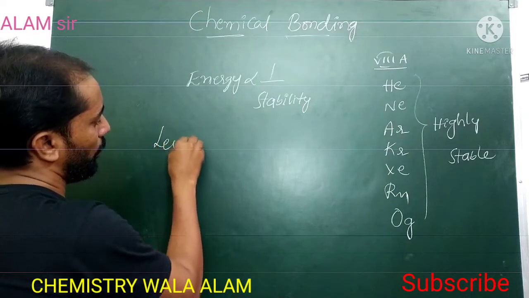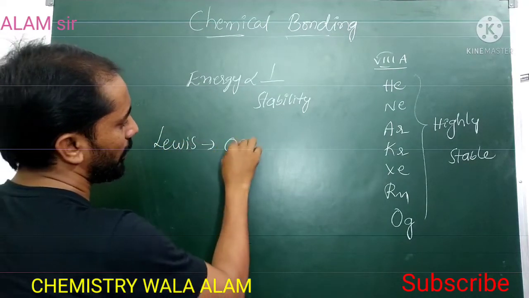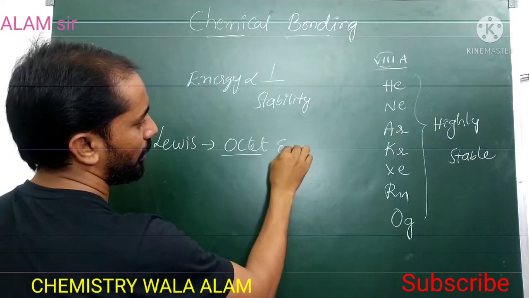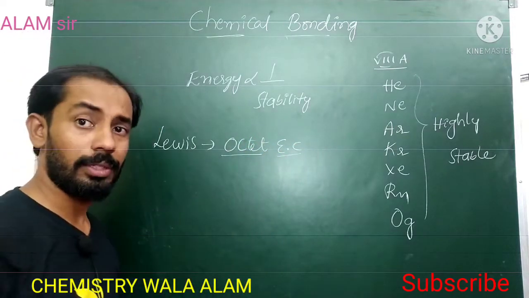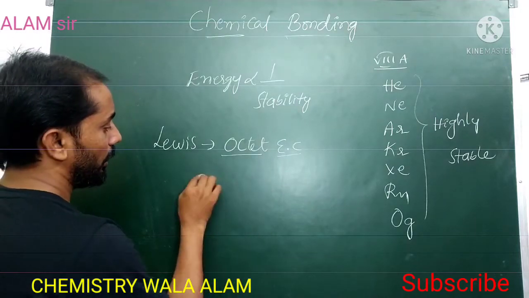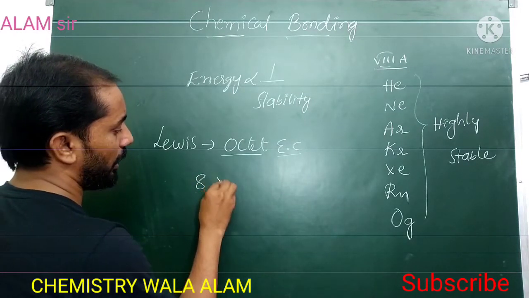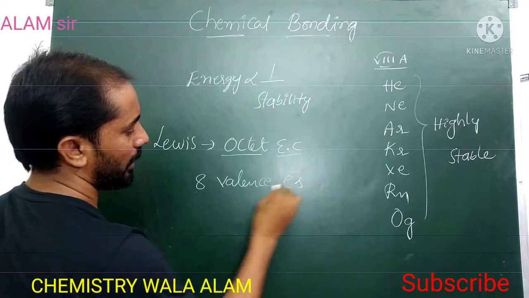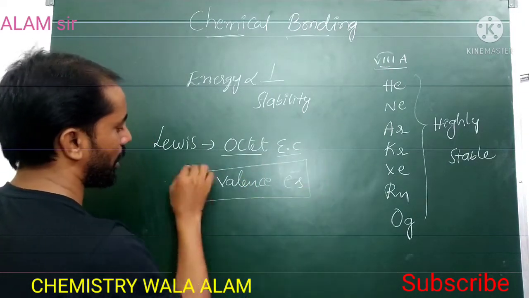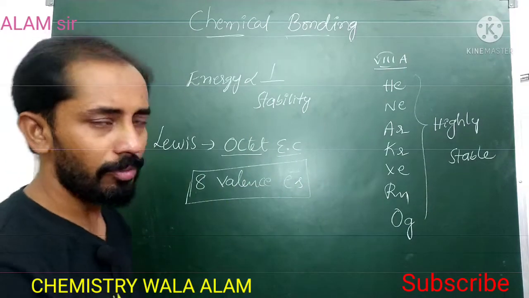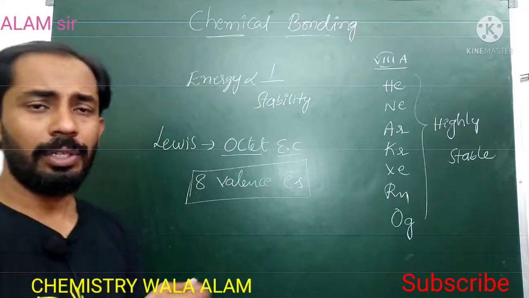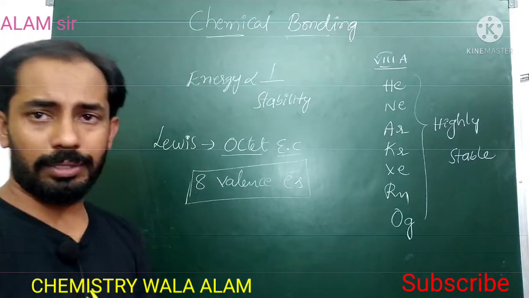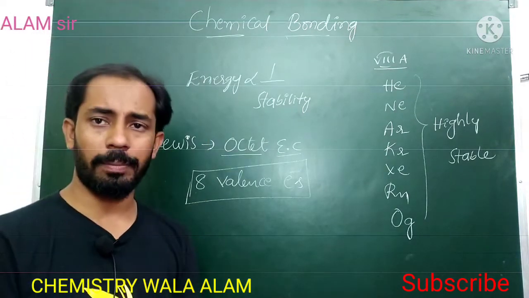that was given by Lewis. He gave the octet electronic configuration. It can be defined as: an atom having 8 valence electrons is highly stable. So here the assumption of G.N. Lewis, an American scientist.